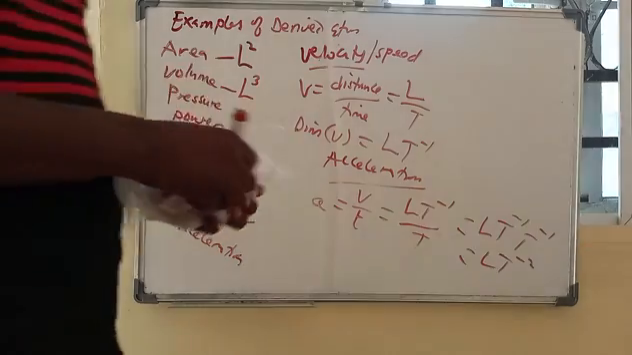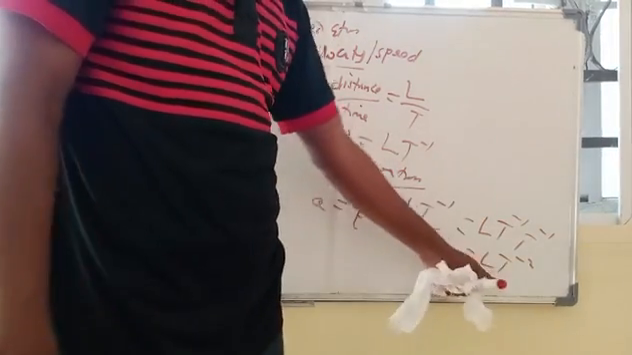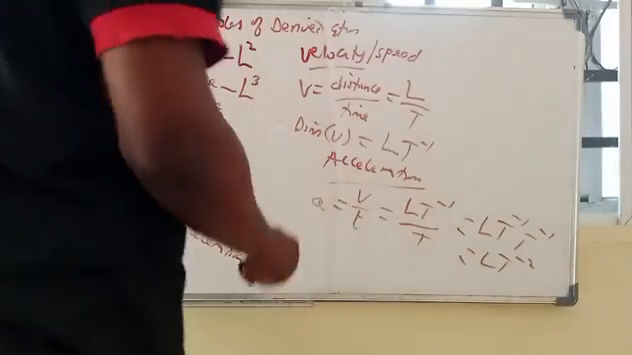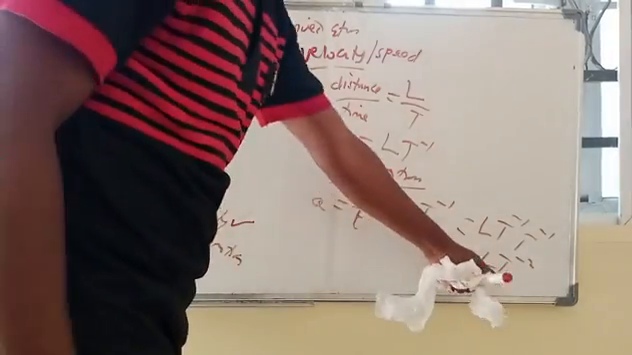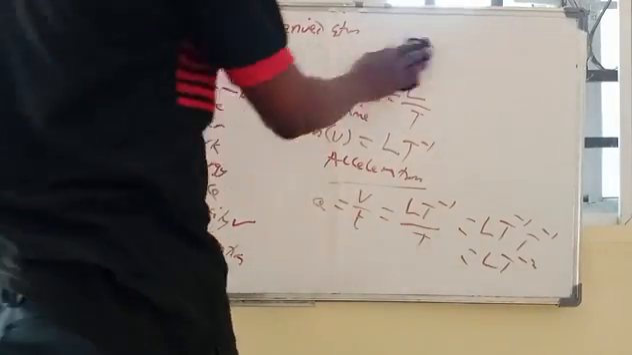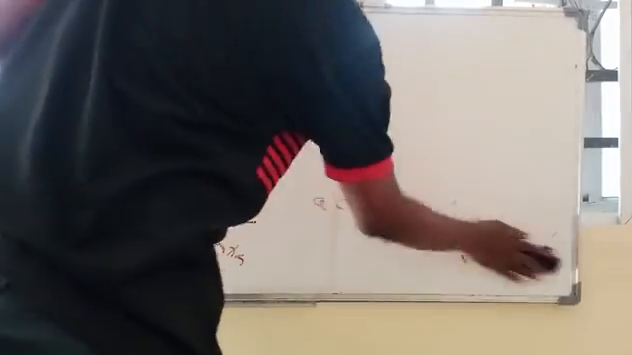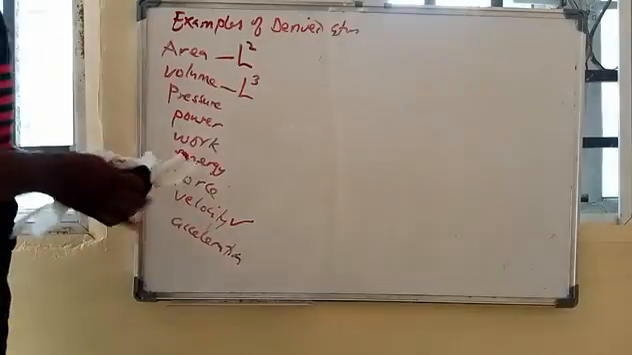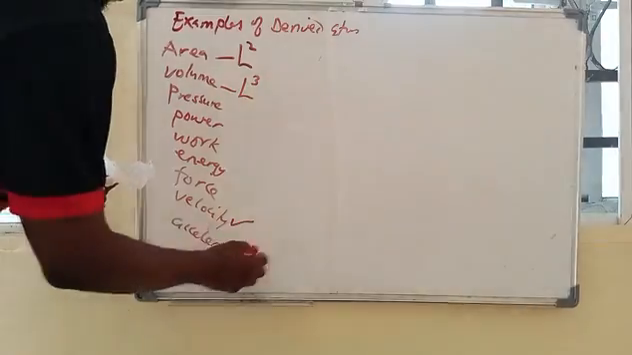So we can say acceleration is related to length and time by this. It's length divided by the square of time, because you can explain it like that. Then we go to the next.